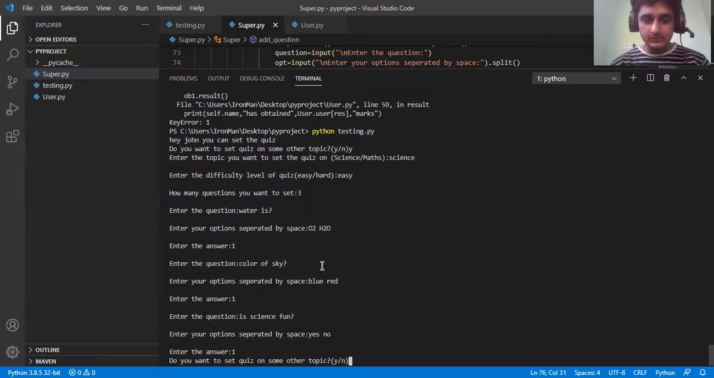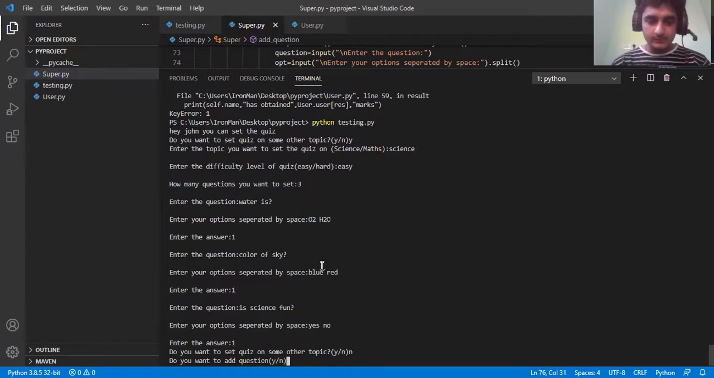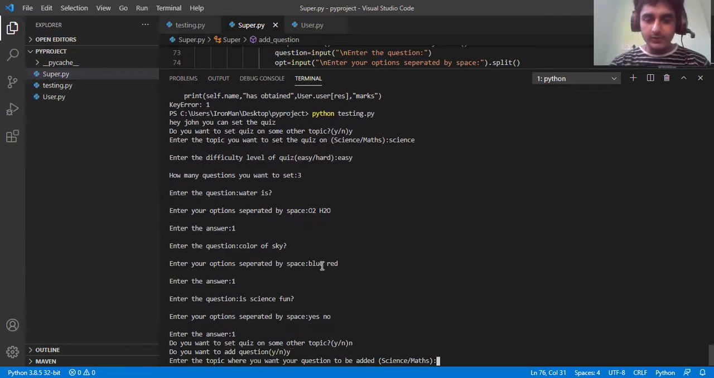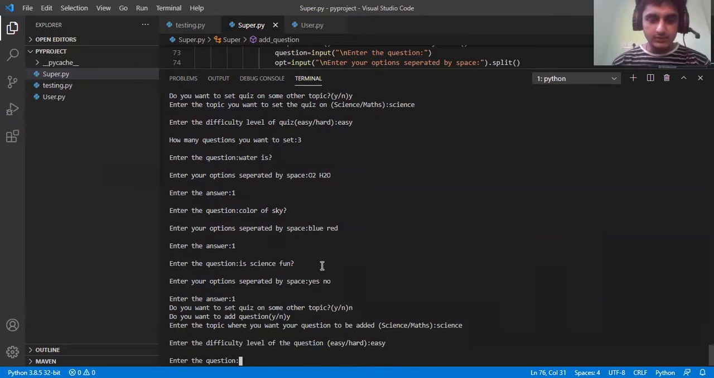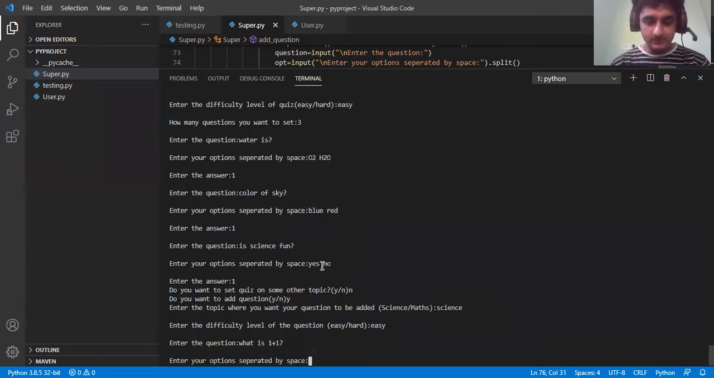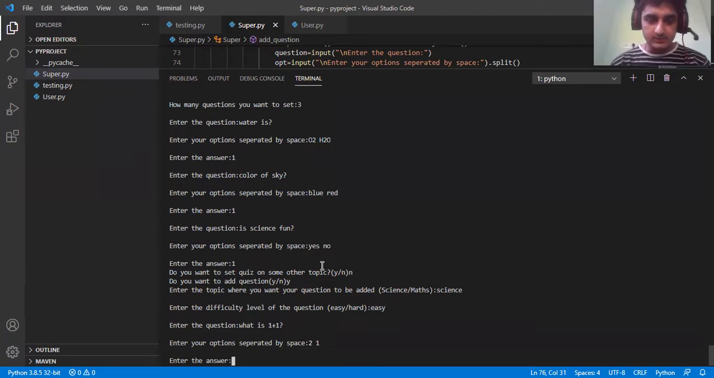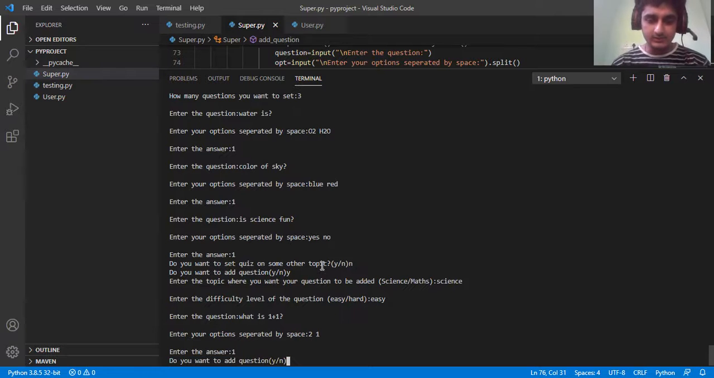Do you want to set quiz on some other topic? No. Do you want to add a question to that? Yes. On which topic do you want to add the question? It's science, and it's easy. Enter the question you want to add. So let's say, what is 1 plus 1? It's a maths question, but let's see. It's 2 or it's 1. Answer is 1. Let's go with it. Do you want to add another question? No.